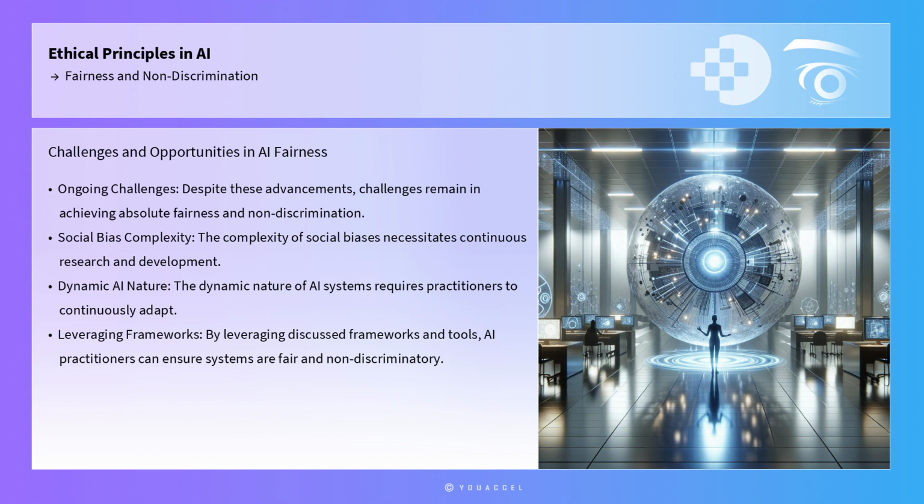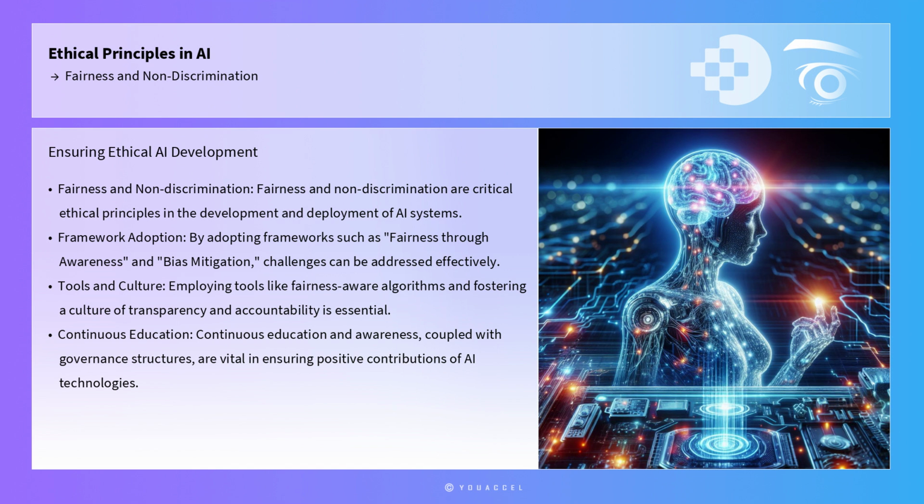Despite these advancements, challenges remain in achieving absolute fairness and non-discrimination. The complexity of social biases and the dynamic nature of AI systems necessitate continuous research and development in this area. However, by leveraging the frameworks and tools discussed, AI practitioners can make significant strides in ensuring their systems are fair and non-discriminatory. In conclusion, fairness and non-discrimination are critical ethical principles in the development and deployment of AI systems.